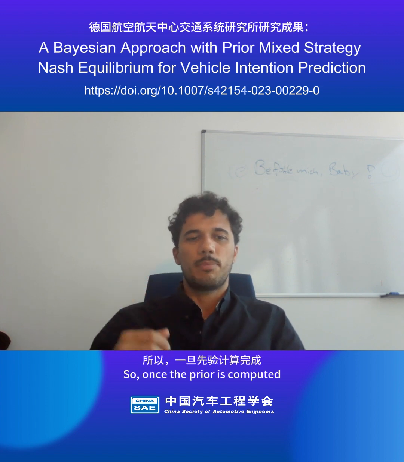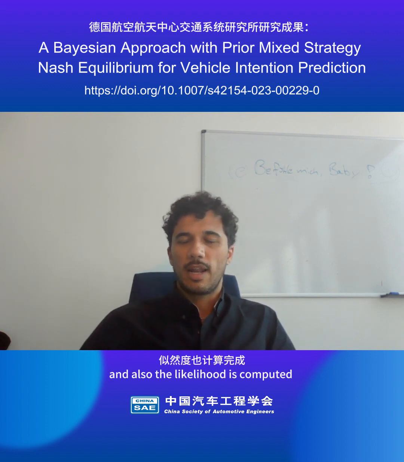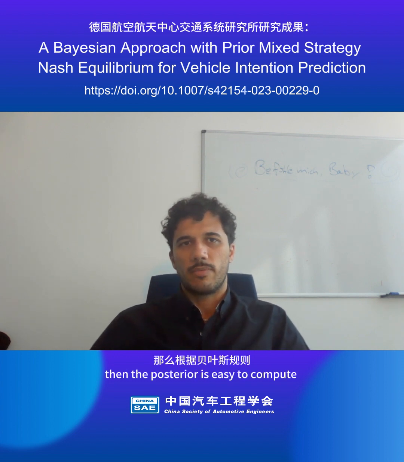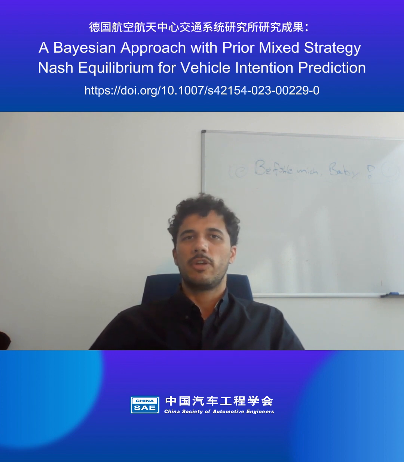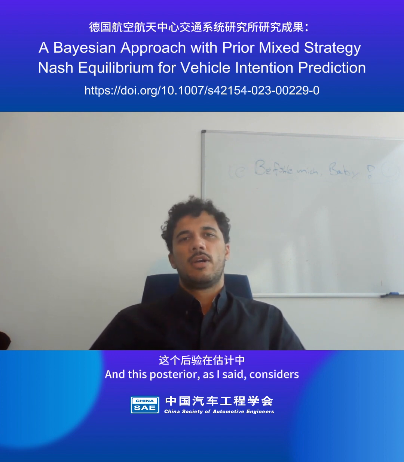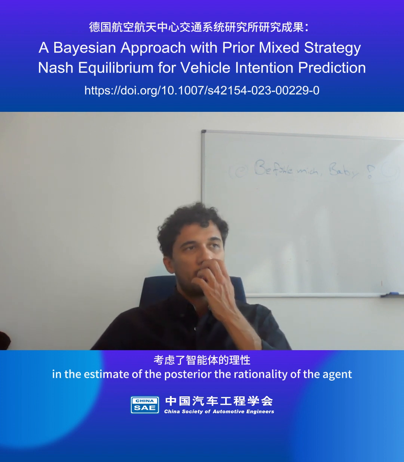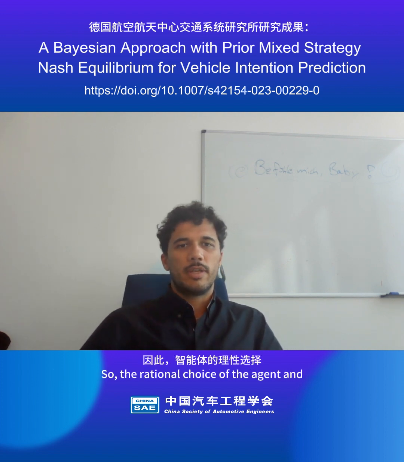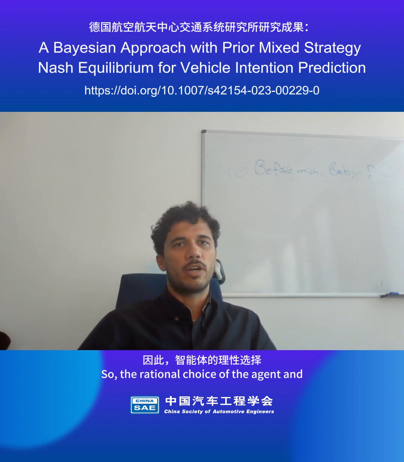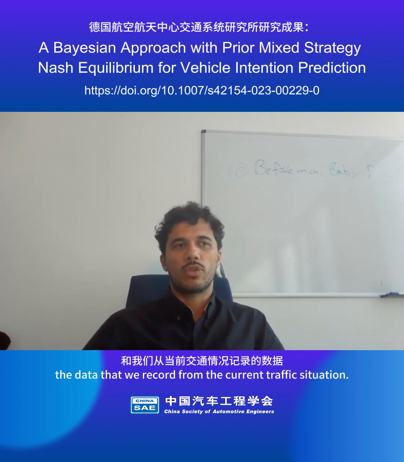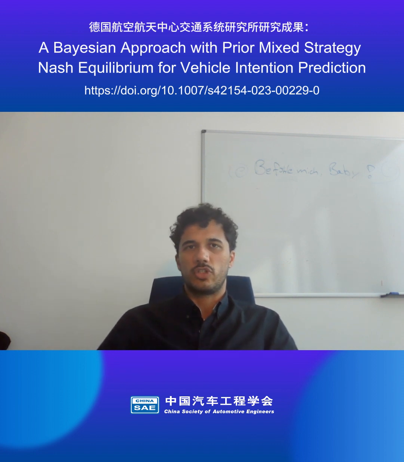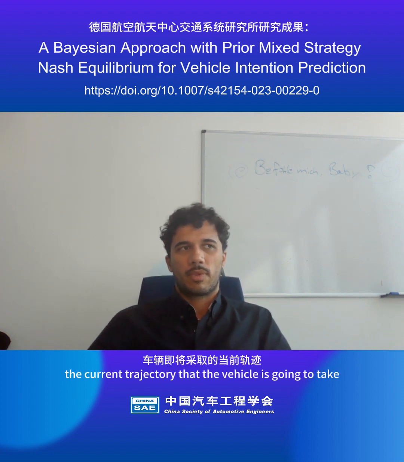So, once the prior is computed and also the likelihood is computed, then the posterior is easy to compute based on the Bayes theorem. And in the estimate of the posterior, there is the consideration of the rationality of the agent, so the rational choice of the agent, and, let's say, what we record from the data, what we see from the current traffic situation. So considering also the current trajectory that the vehicle is going to take.